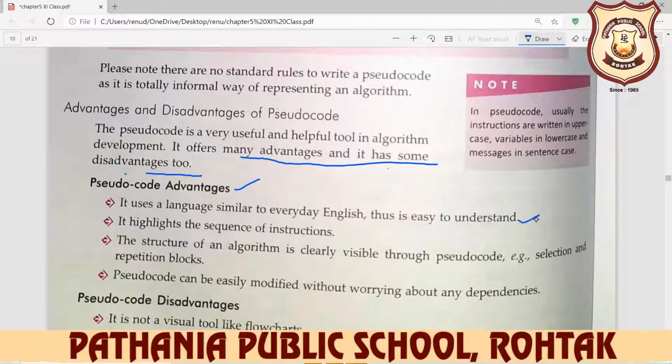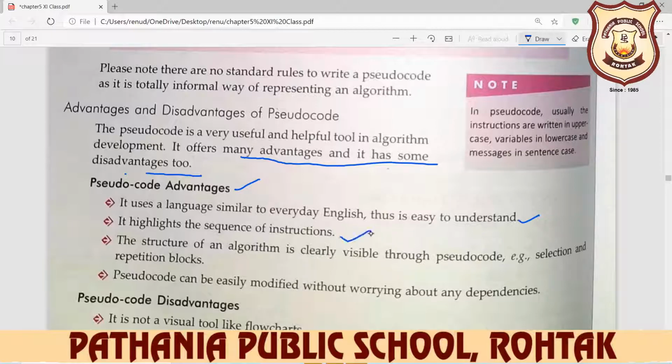When we have any problem, like when we start to create any program, to create this program is our problem. To solve this problem, we need to write a flowchart, we need to write an algorithm, we need to write pseudocode. So first we understand the program, how to solve our program. So in pseudocode, it is a very simple, easy and understandable language.